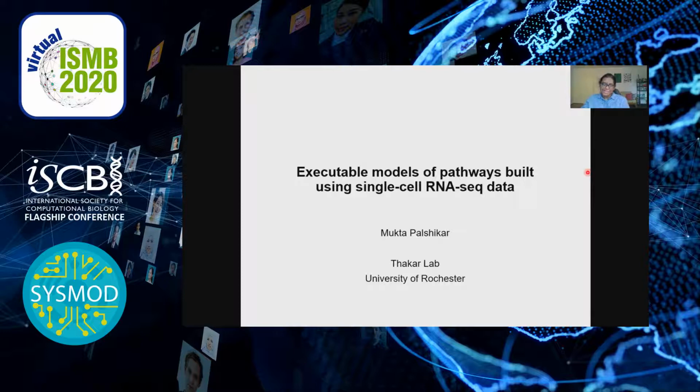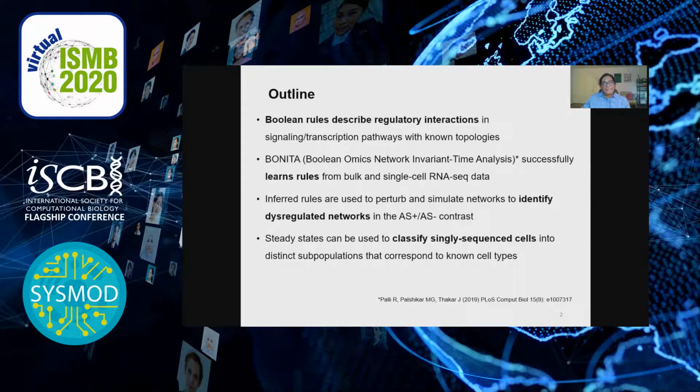I am a third year student at the University of Rochester in the Takar lab, and today I'll be talking to you about our work building executable models of pathways using single-cell RNA-seq data. So just to outline where I'll be going with my talk today, I'll start by describing some of our recently published work that uses the Boolean model framework and bulk expression measurements to describe regulatory interactions. And then I'll move on to how we're extending that work to infer signaling modes and pathway activities from single-cell RNA-seq data.